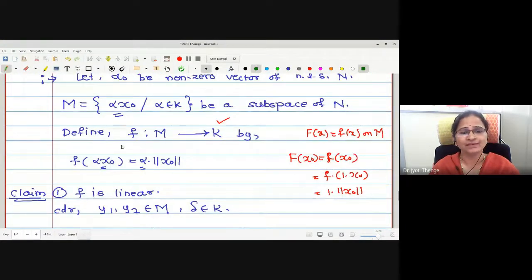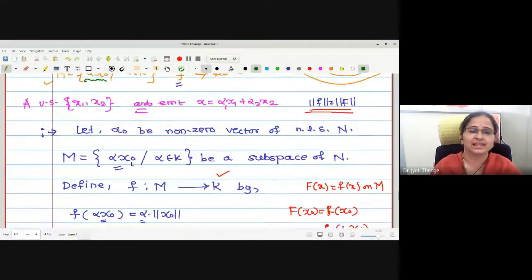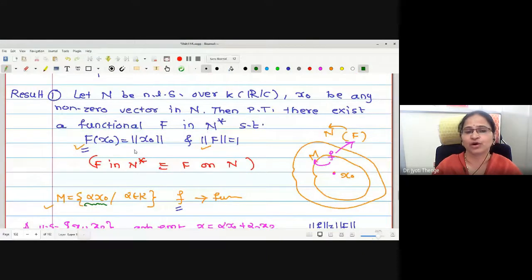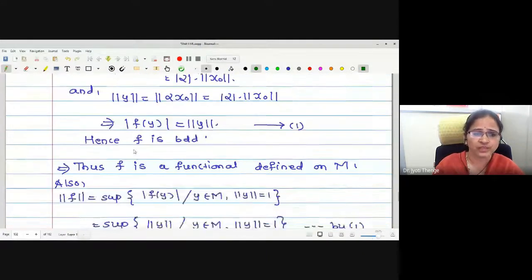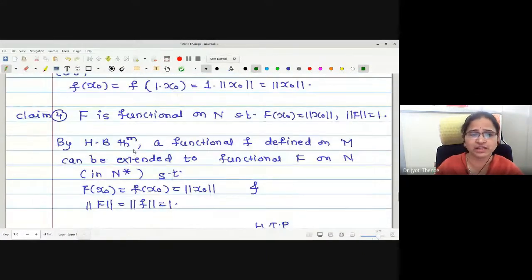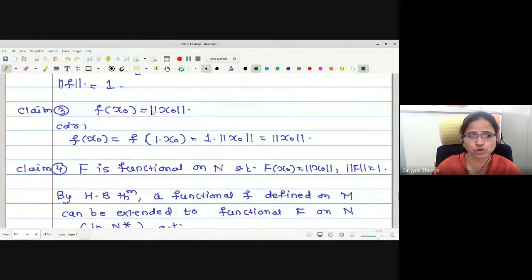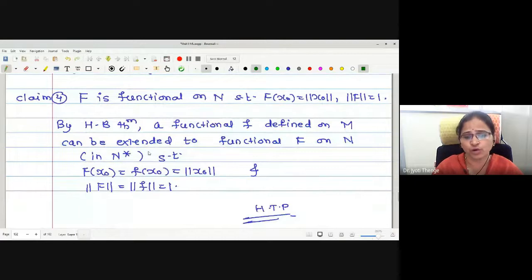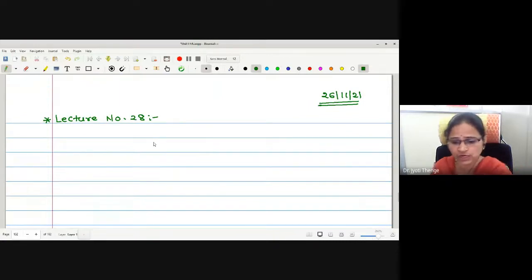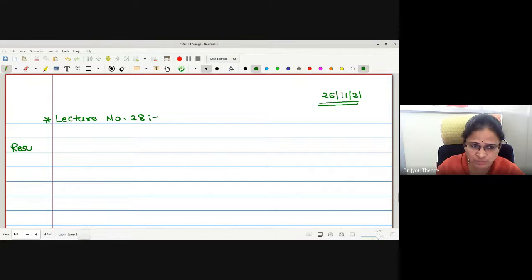While defining this functional from M to K, we take care that this capital F will be defined accordingly. Later we have verified that small f is linear and bounded, which satisfies f of x naught equal to norm of x naught. And in the fourth step, we have used the Hahn-Banach theorem for giving the existence of a functional f in N star.